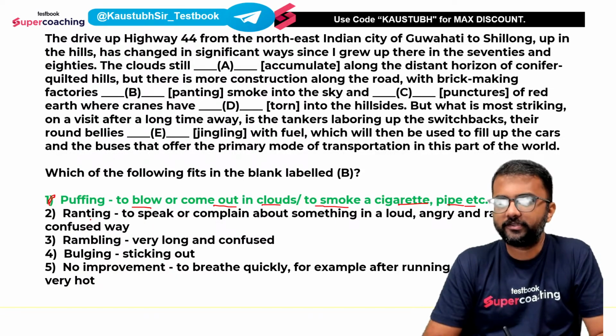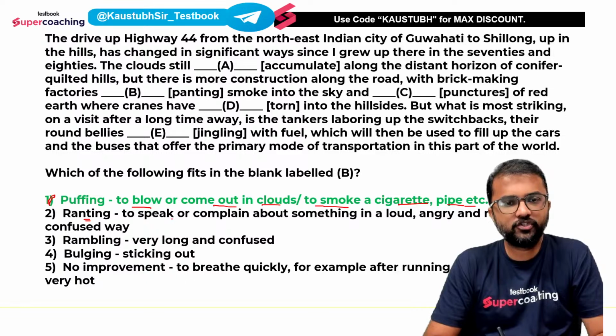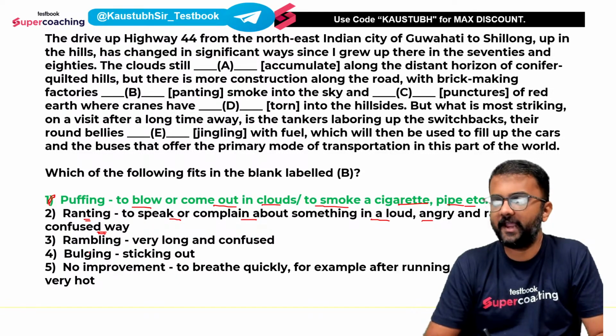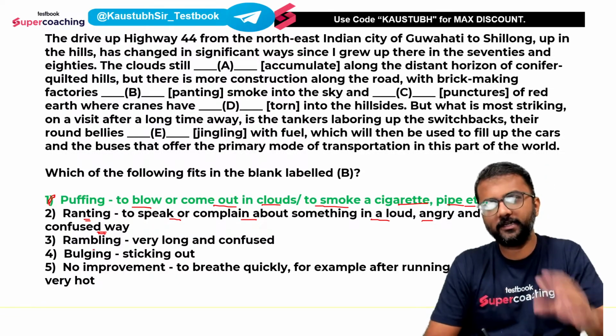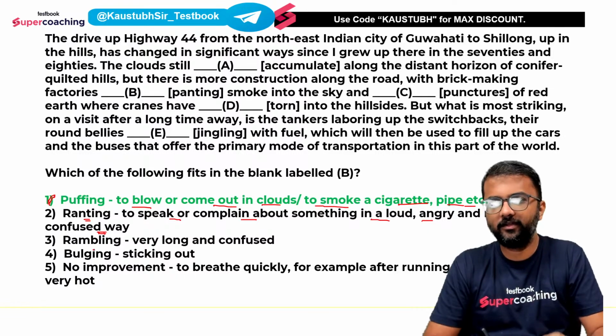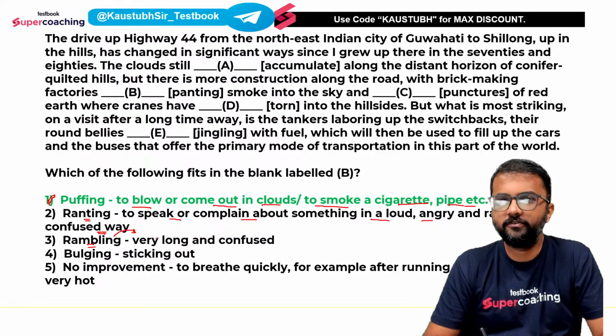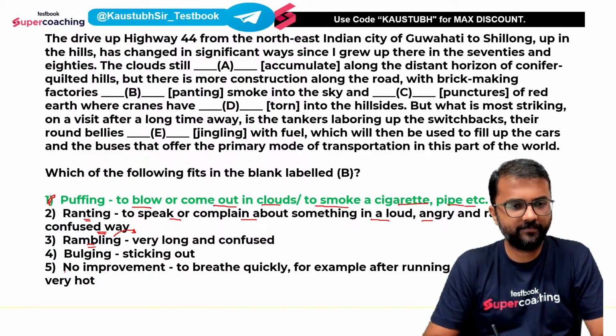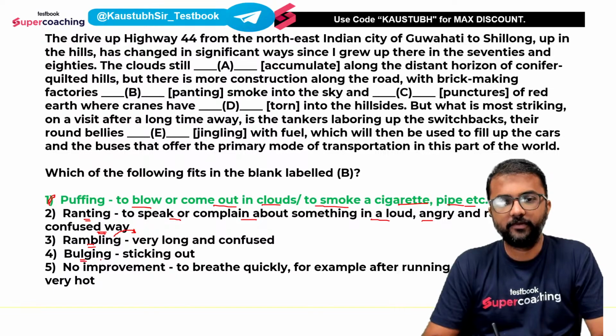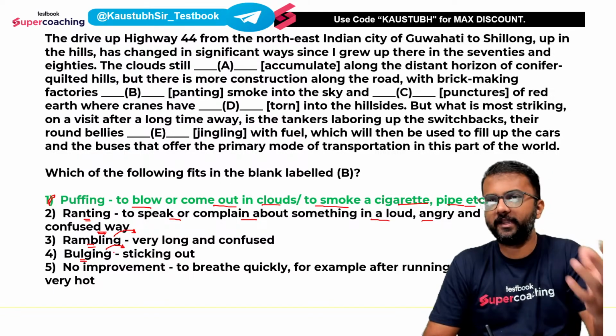You have to think out of the box. Ranting means to speak or complain about something in a loud, angry and rather confused way. Rant about something. When you are angry about someone or something, you just speak out, complain, and you yell in front of everyone. Ramble on also means to talk in a very confused way, and unnecessarily extend what you are talking is called rambling on something. Okay. Bulging is to stick out, कोई चीज जब बाहर निकलती, bulge out.